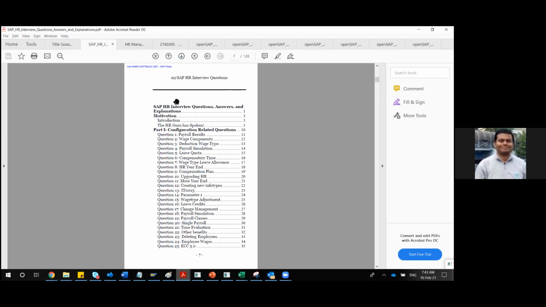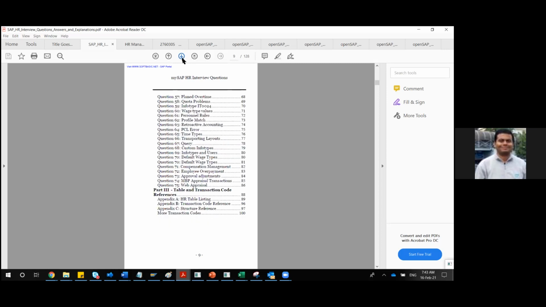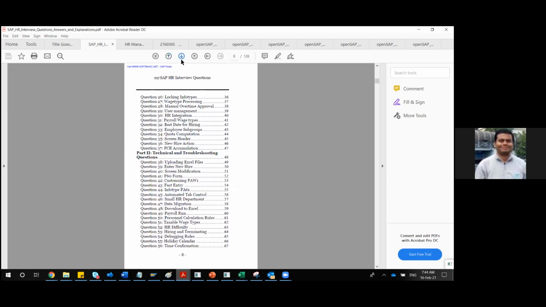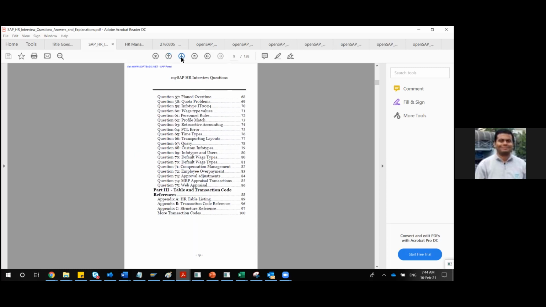I was sharing this document. This is very helpful, but some things may not be relevant, like the quota related to time management. You can simply filter out what to refer to and what not to. This is what I call the interview guide. I was preparing the upcoming sessions, so I opened it, and you asked the right question at the right time. I thought of sharing it with you.